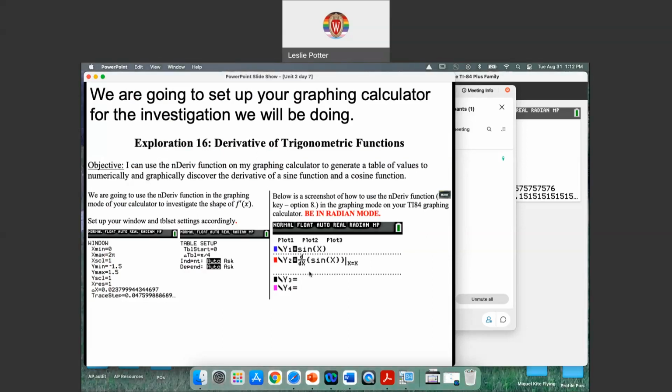Now, this is the cool thing. Usually your calculator only finds the value of the derivative at one point, but in graphing mode, if you put an x out here instead of a number, this is only in graphing mode, then you actually can have the calculator generate the graph of the derivative of the sine of x, or of any function really. So that's super powerful. And that will help us a lot, because once we see this derivative, we're going to recognize it as a function. Okay, so we need to set up these parameters on our calculator.